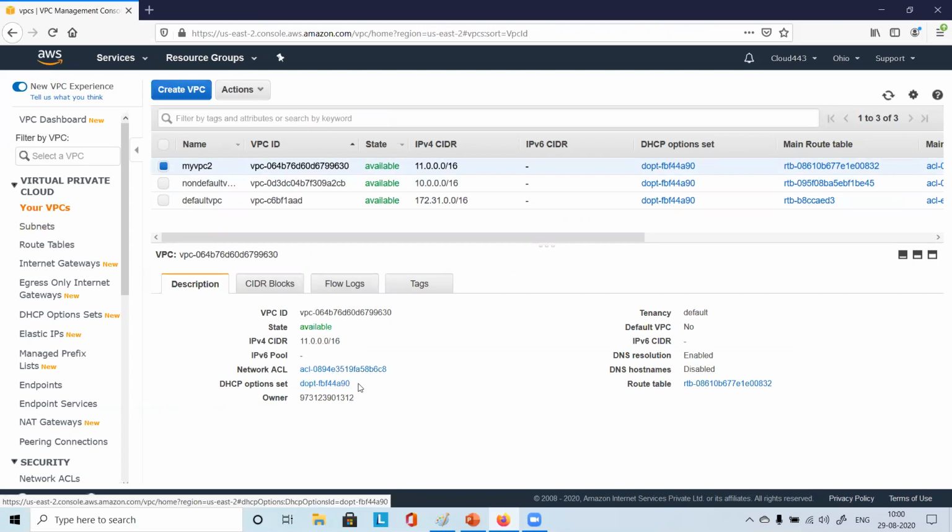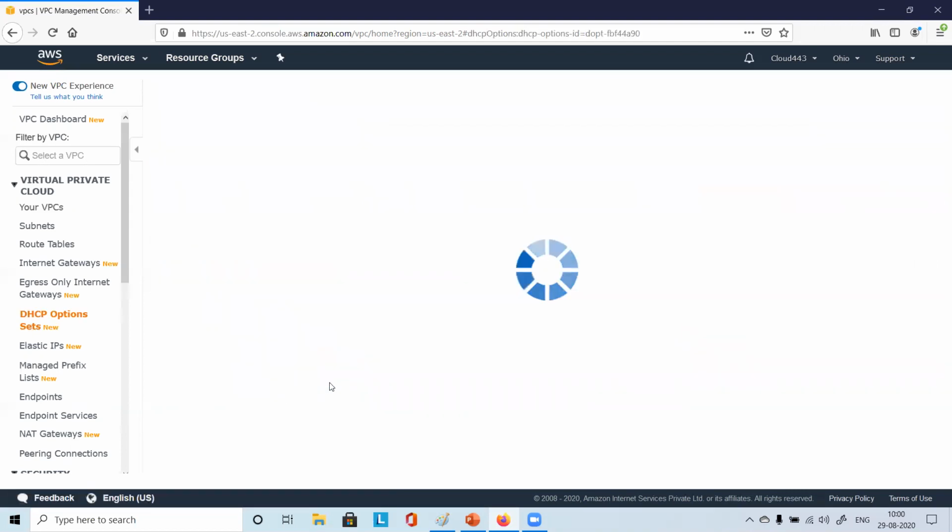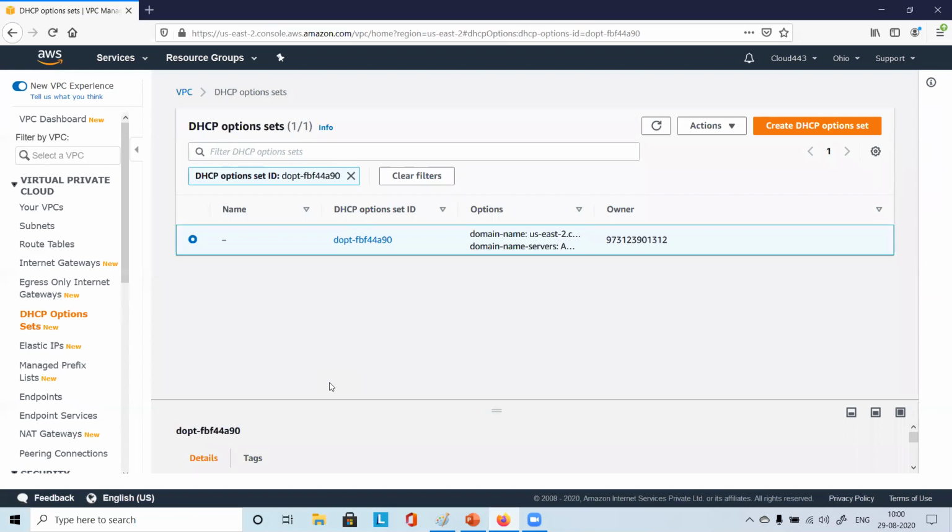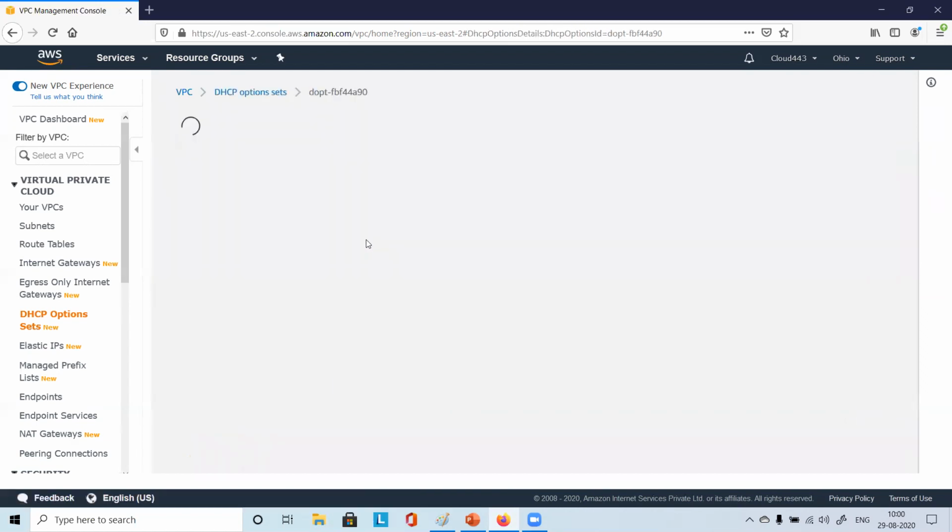Here you see another option, DHCP options set. DHCP, you know, right? What will DHCP do? Yes, it will dynamically allocate IP addresses. Perfect. Just click on this DHCP options set. You see something is there. You have one DHCP options set, right? Just click on that.